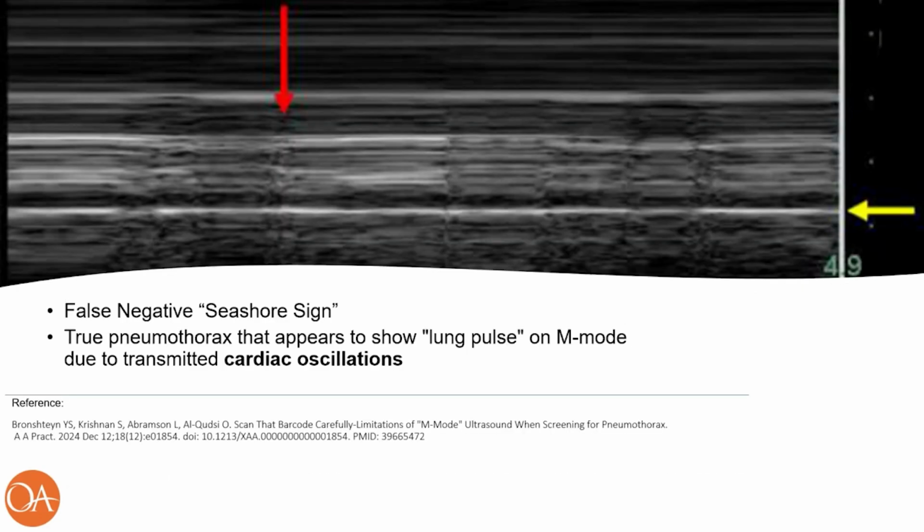Both false negatives and positives have been documented. For an example, in this case, a false negative seashore sign was seen in the case of a true pneumothorax that appears to show a lung pulse on M mode due to transmitted cardiac oscillations. Other authors have described cases where emphysema patients with significant blebs appear to have a loss of lung sliding and barcode signs on M mode, but moving the probe around will demonstrate that finding is only in an isolated spot.